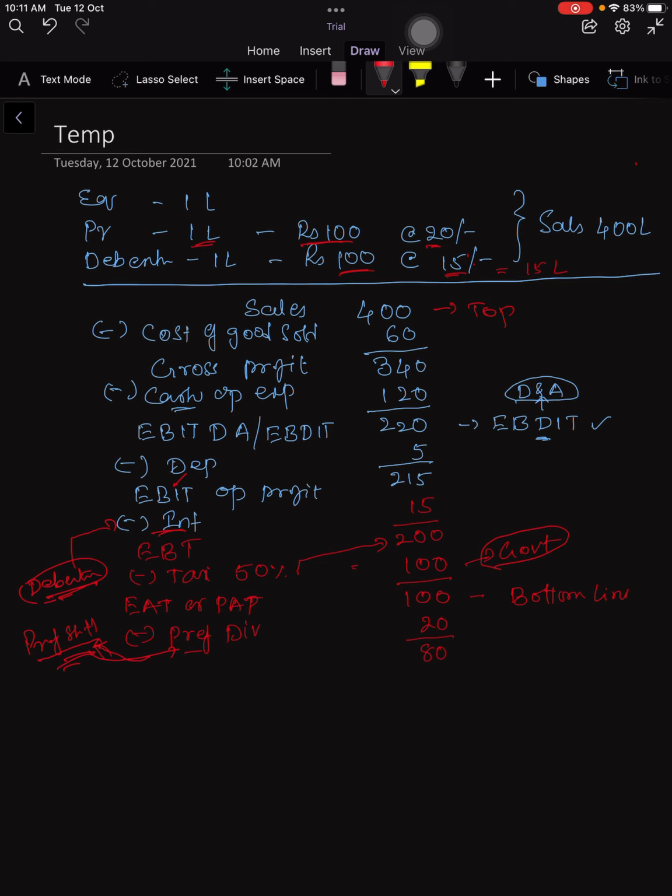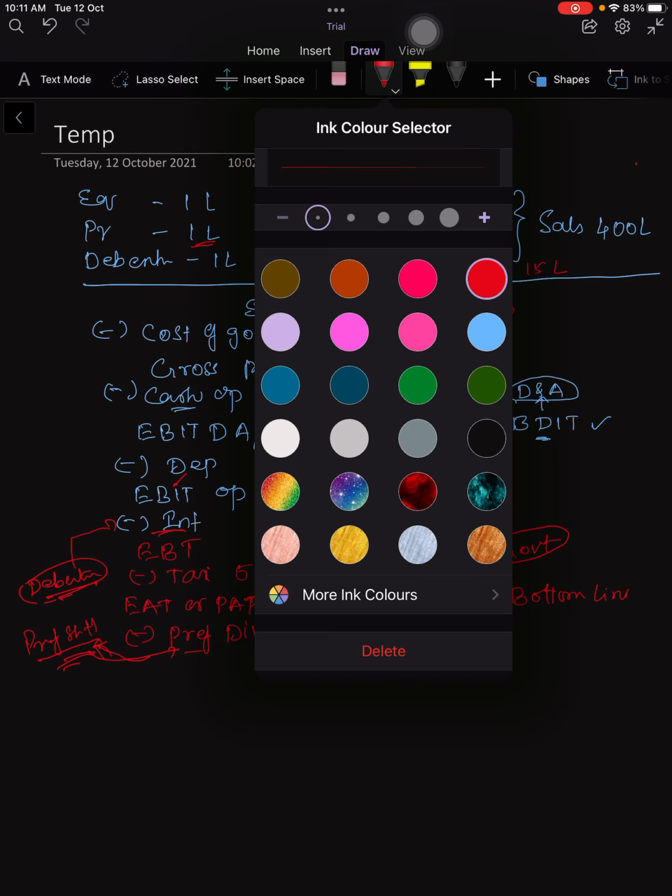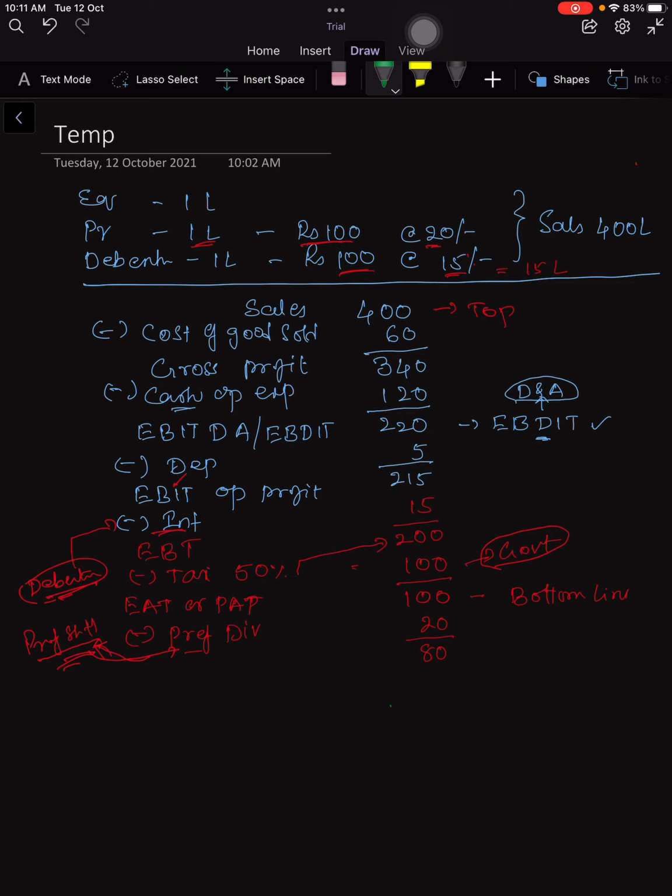Now this 80 lakhs remaining, what do you call this? You call this the earnings of equity shareholders, because everybody is paid. These earnings belong to equity shareholders.